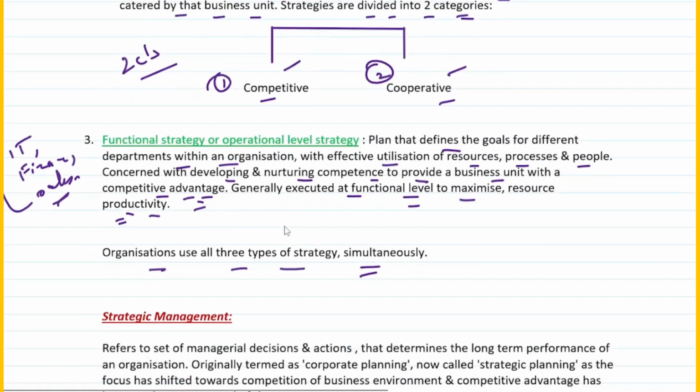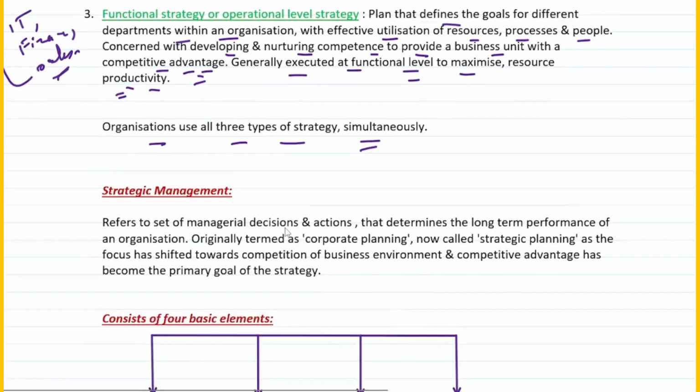And finally, we spoke about functional strategy, or what we call operational level strategy. A plan that defines the goals for different departments within an organization with effective utilization of resources, processes and people. It's basically concerned with developing and nurturing competence to provide a business unit with a competitive advantage. It is executed at a functional level to maximize resource productivity, right? Organizations use all these strategies simultaneously, right?